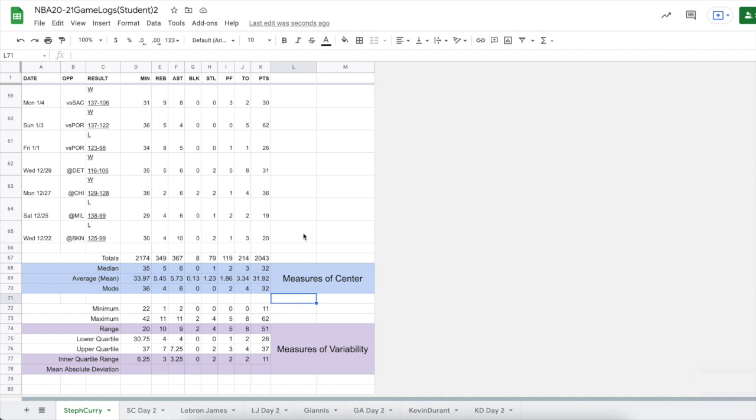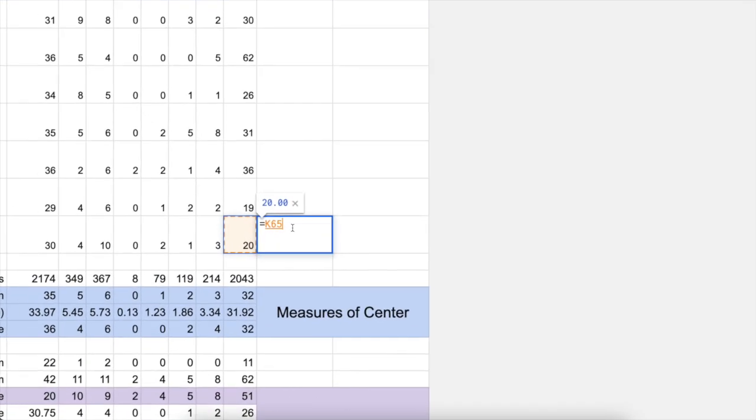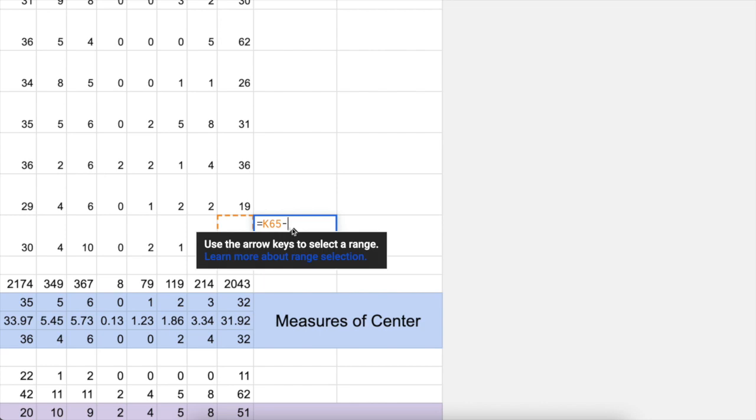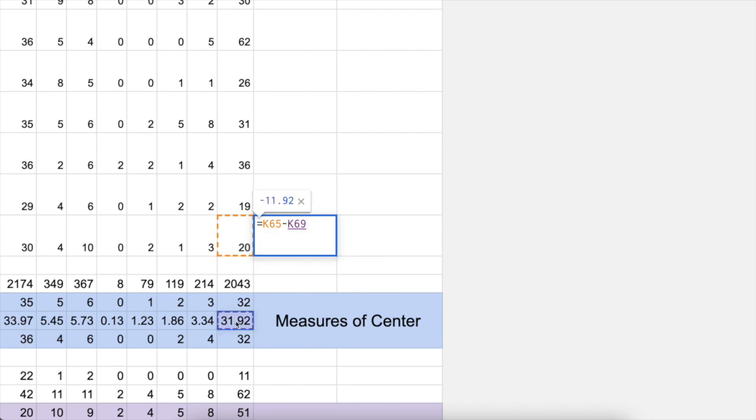Okay. Right next to his data here, I'm going to start right here in this bottom cell. So he scored 20 points on the last game of the season. Right over here, I'm going to click equals. And I'm going to take this score he had, 20, and I'm going to subtract his average right here. Okay, that'll tell me how different he was from his average. So he was way below his average this time. He was almost 12 points below his average.